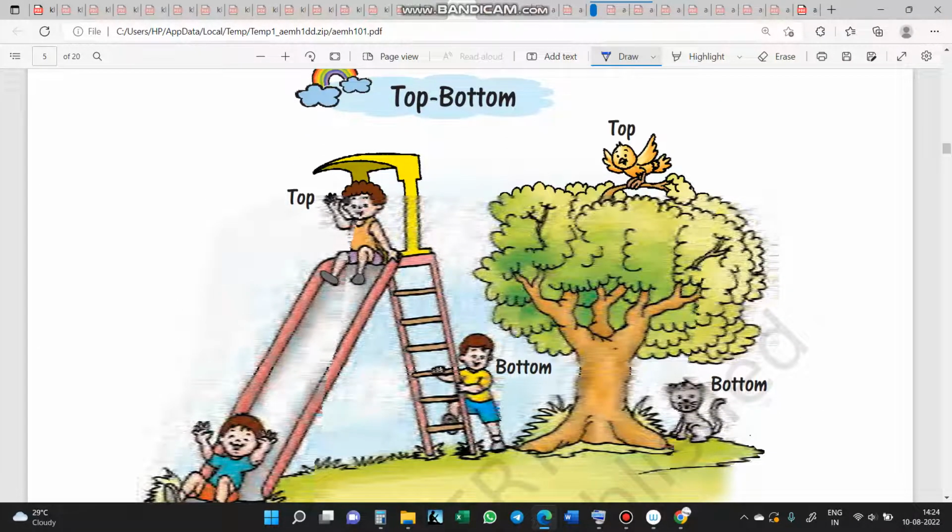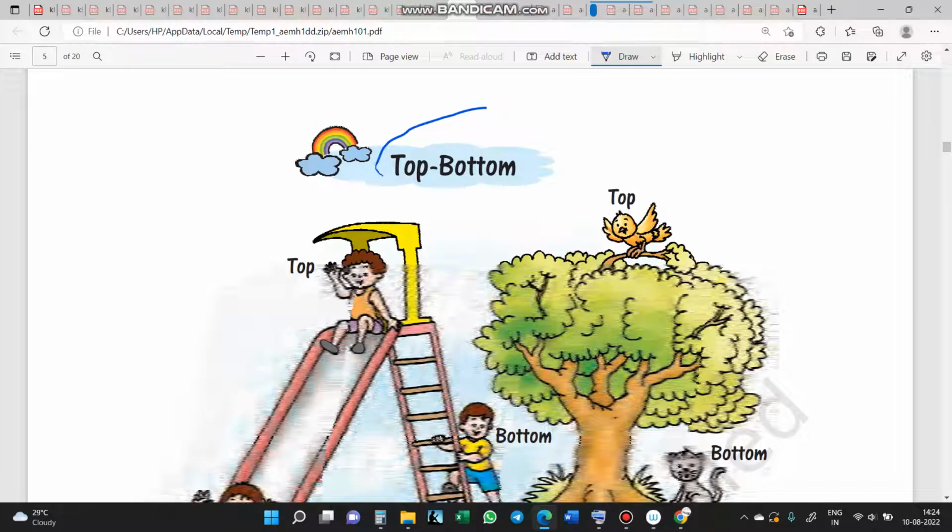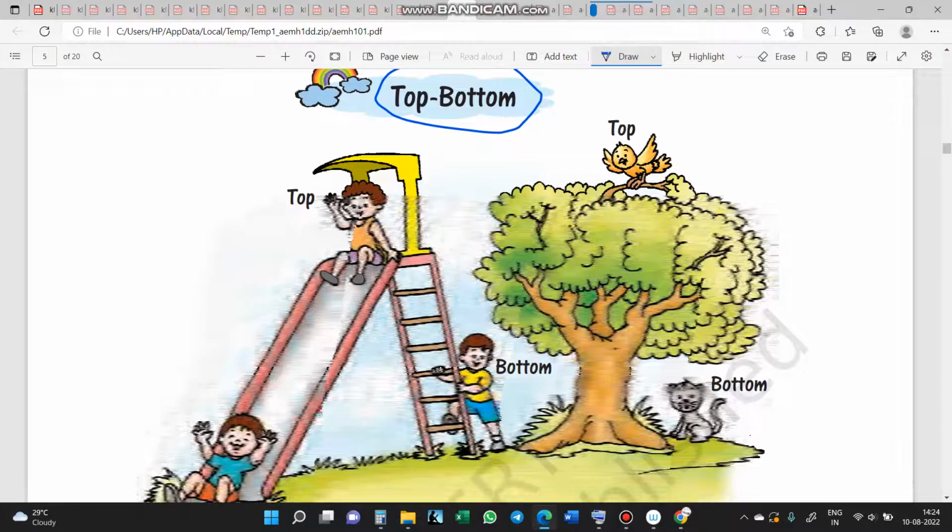Similarly, the lesson also emphasizes top and bottom. Which one is on top? Like you see, this bird is on top of the tree, but this cat is at the bottom of the tree.